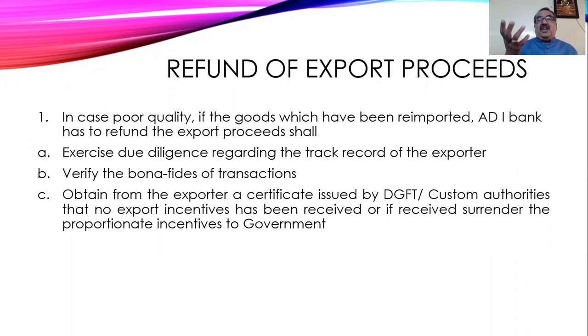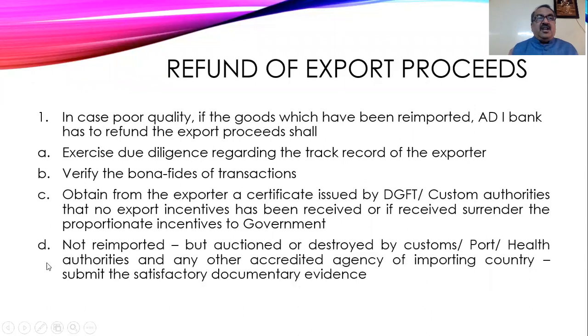And if no amount is paid or claimed in the form of duty drawback, then there is no need. But for this, the exporter has to produce a certificate issued by DGFT or customs authorities with reference to the duty drawback receipt.